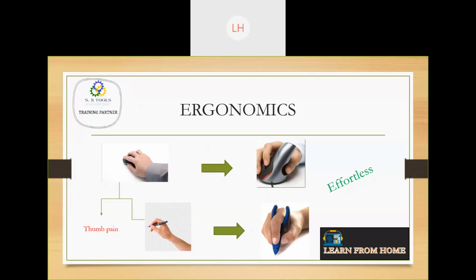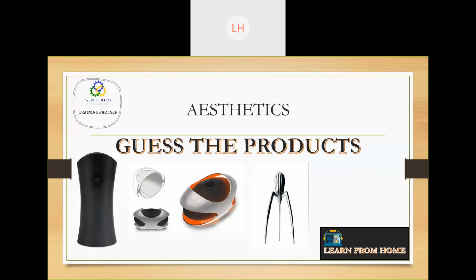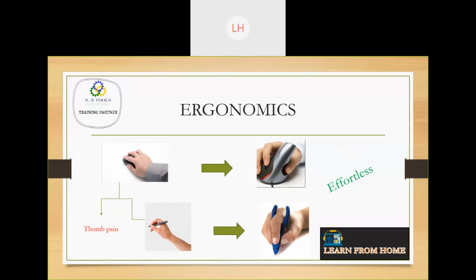These types of technologies and design changes are evolving, moving from the traditional designs to more ergonomic and more human-beneficial designs. Now we'll be closing with the ergonomics part.